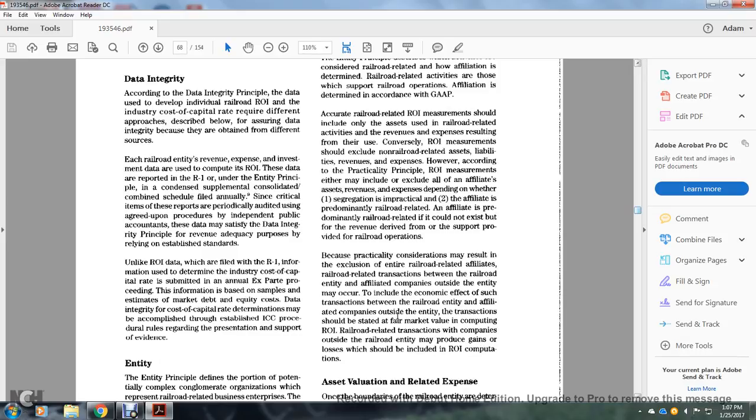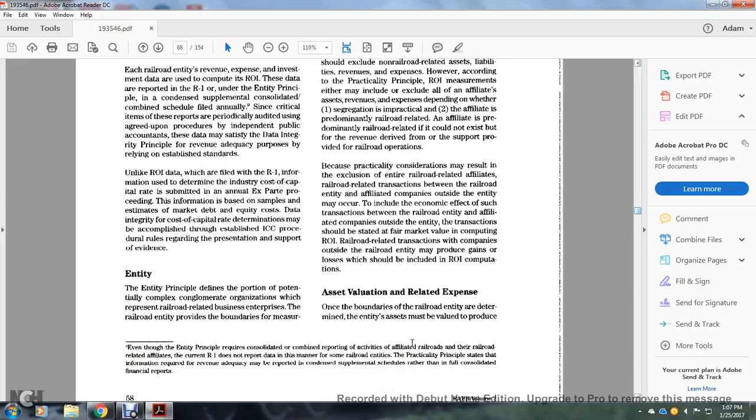Because of the particular consideration of excluding entire railroad affiliates, the railroad-related transactions between the railroad and any affiliated companies outside of the entity may occur and collide with the economic side effects of such transactions. The transactions should be stated at fair market value when computing the return on investment. Railroad-related transactions with companies outside of the railroad entity may produce gains or losses, which are included in the railroad return on investment computations.